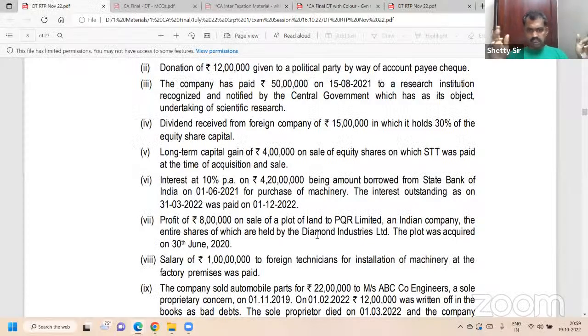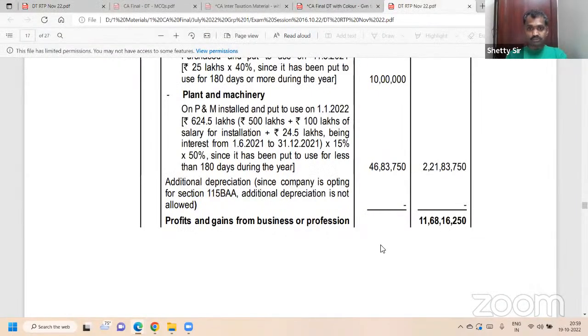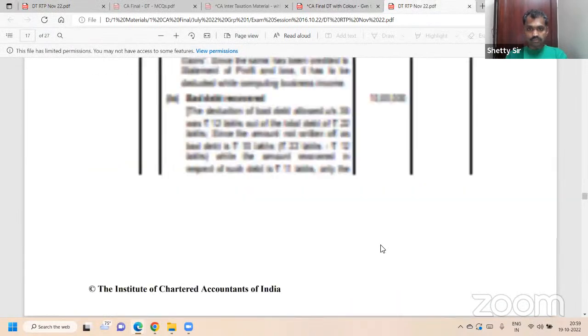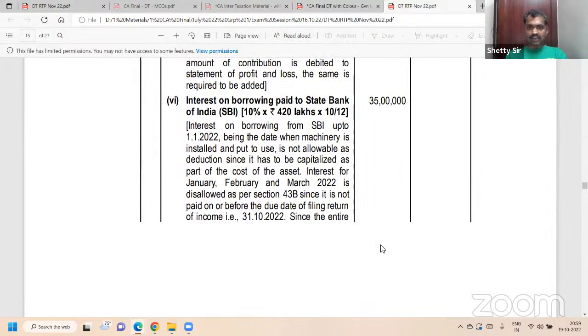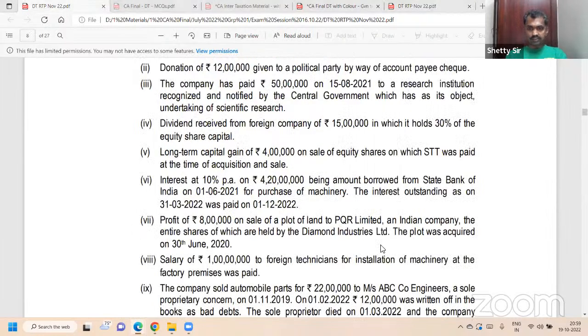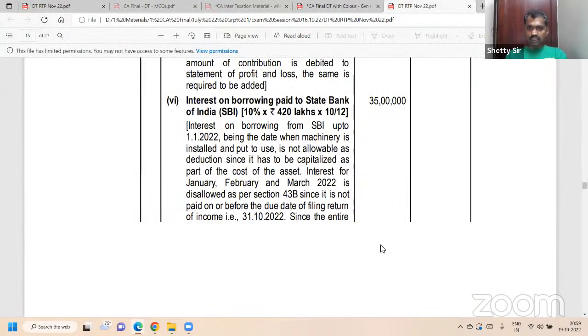So what do you have to do with the interest? Interest 10.5. Add back 35 lakh. Entire interest you have to add back. Why? They have already debited it to the P&L. Add back the entire interest of 35 lakh. Understood? Yes. 35 lakh. Give a working note.